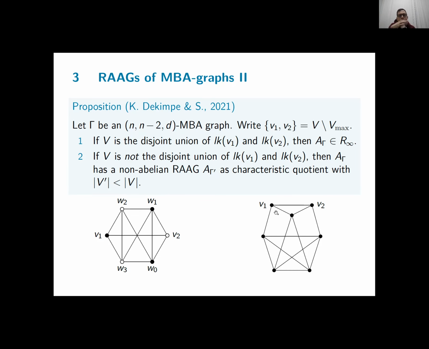This is case 1, and in case 2, we have this type of graph. So here, both conditions fail. V1 and V2 have a common neighbor, this black vertex, and these two black vertices are neighbors of neither V1 nor V2. So both of the conditions here fail, but still A gamma has a characteristic quotient that is non-abelian with strictly fewer vertices. And I think the vertex you have to delete, or you can delete, is this one. So the intersection of the neighbors of V1 and V2 gives us the set of vertices we have to delete in order to obtain A gamma prime.